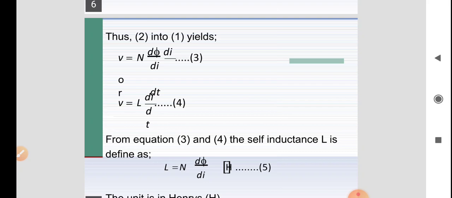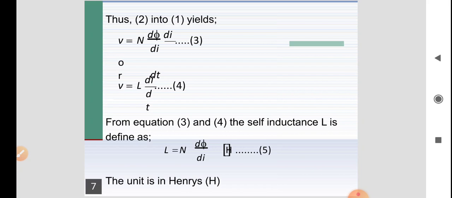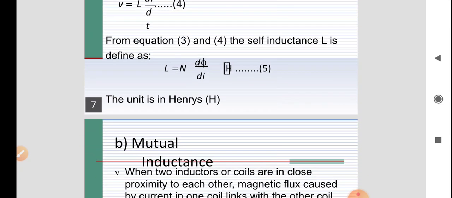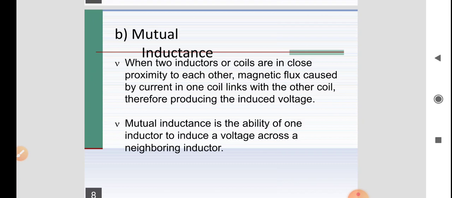We call it self-induced because the EMF induced in the coil is due to its own flux: only a single flux is generated, and that flux is linked with the same single coil. The same coil is generating the same flux, and for that reason we call this self-inductance. So self-inductance L is equal to N d phi by di, and the unit of self-inductance is henry.